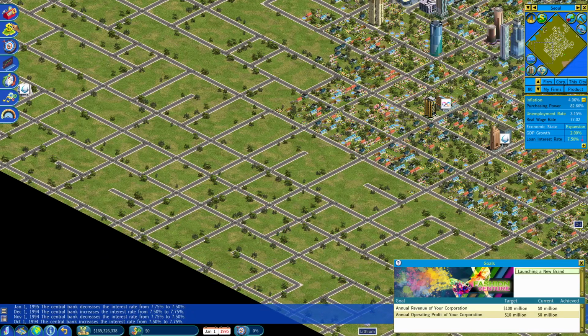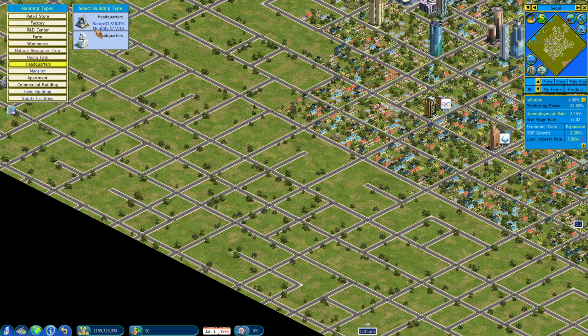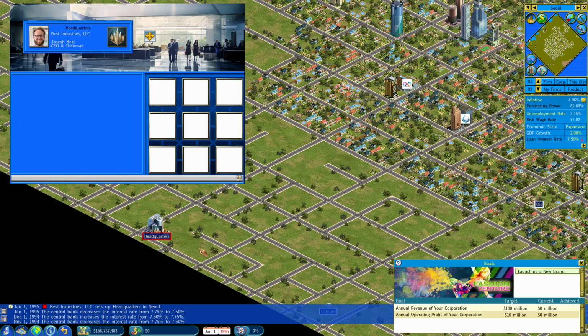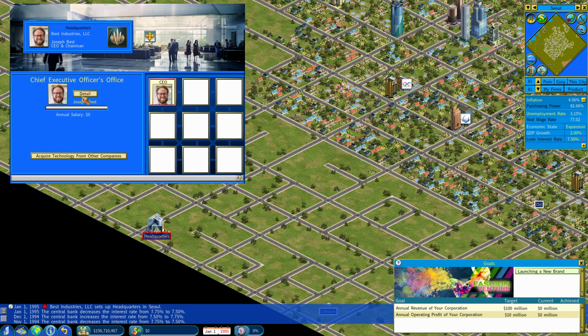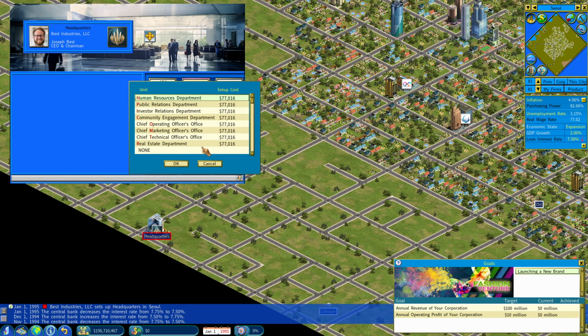Okay, let's get a headquarters going. And basically you always want them in the cheapest land. And we'll give ourselves a chief executive's office. Not going to pay ourselves. Personal wealth doesn't matter. And I guess we'll leave this for now.